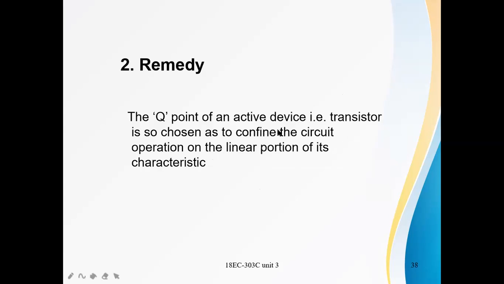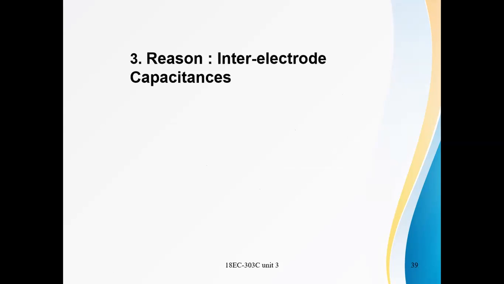The Q point of the active device, that is the transistor, is so chosen as to confine the circuit operation to the linear portion of its characteristics. And this is the remedy for the Q point.